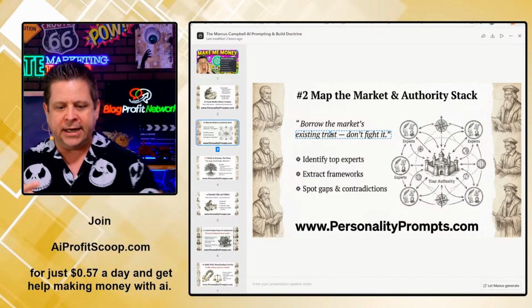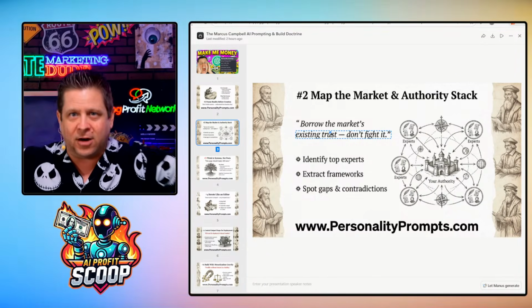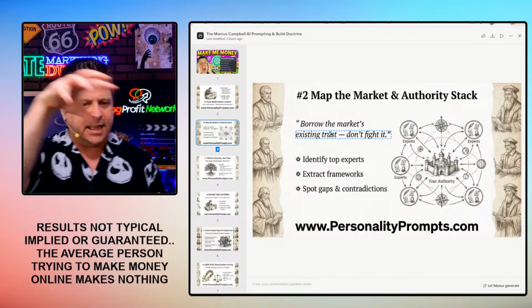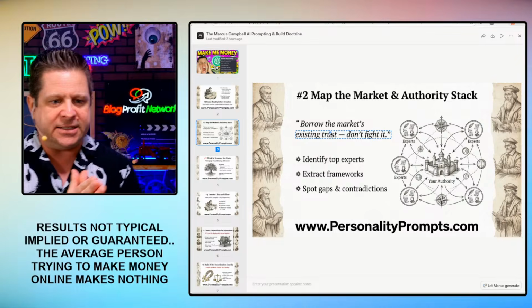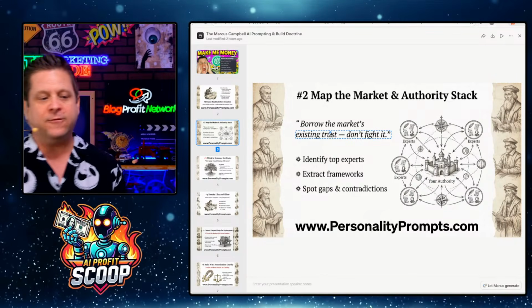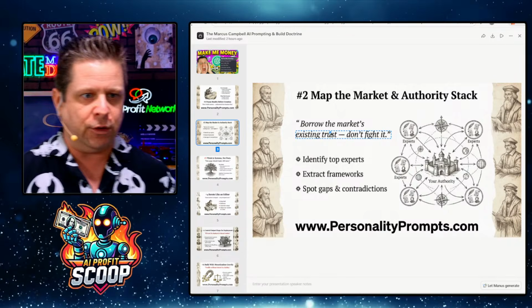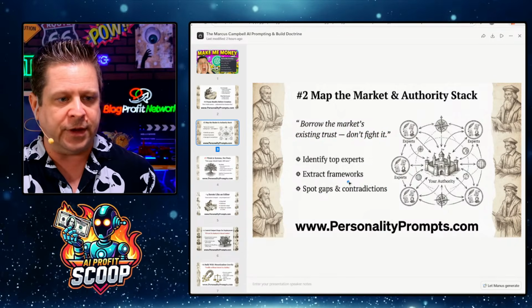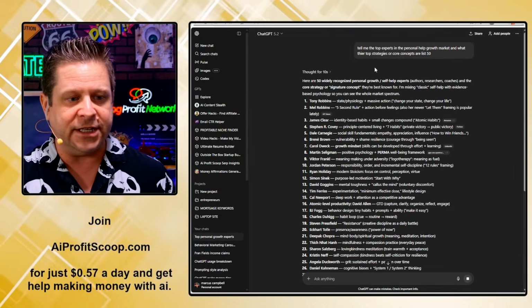What we need to do in the age of AI is be like an octopus, right? You've got to have your 8 arms out there going and looking for things, extracting what you want and figuring out what you need. AI is brilliant at this stuff, yet very few people use it in these ways to get the real results. When we map the authority first, you're going to see that it starts to literally change everything.